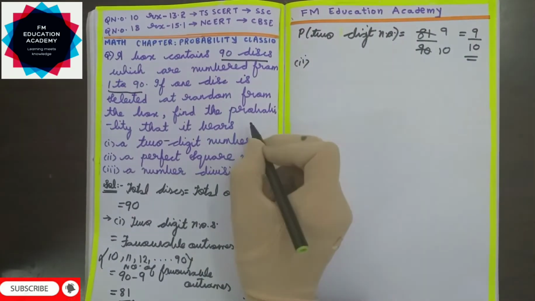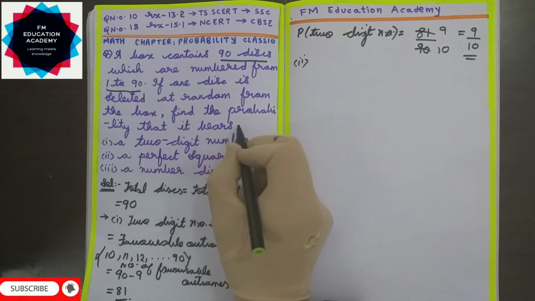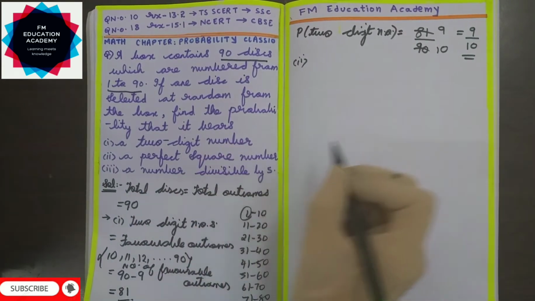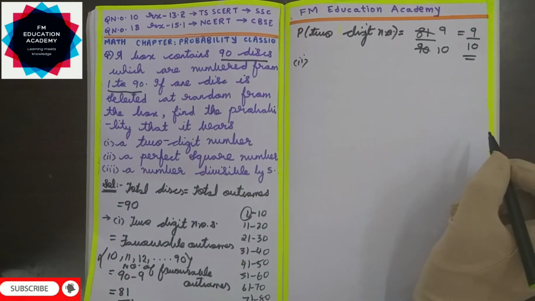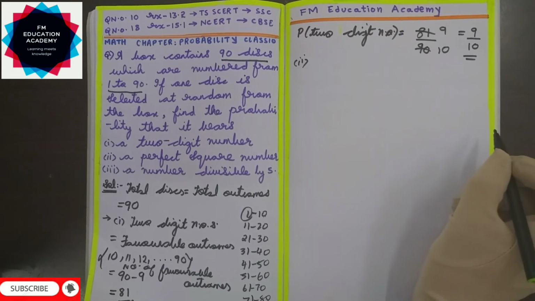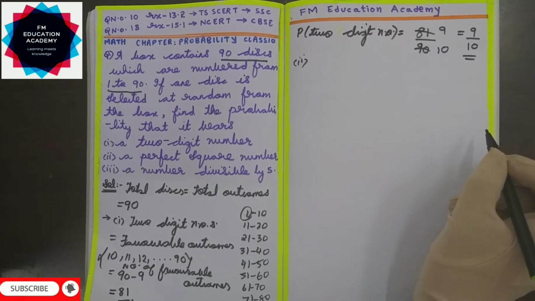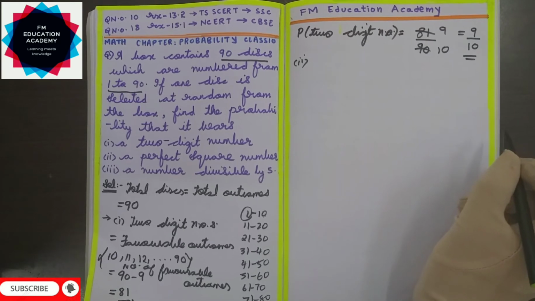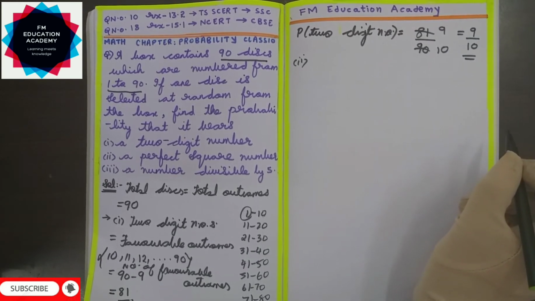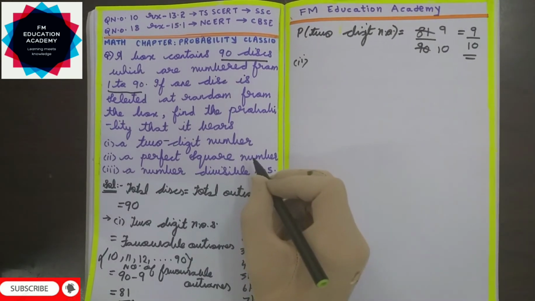The second bit, it is asking me, find the probability that it bears a perfect square number. What are perfect square numbers? We know when we square a number, the result which we get is called a perfect square. For example, 1 square is 1, so 1 is a perfect square. 2 square is 4, so 4 is a perfect square. 3 square is 9, so 9 is a perfect square. So the squares of natural numbers are called perfect squares.